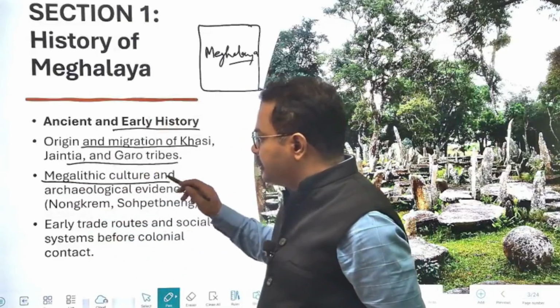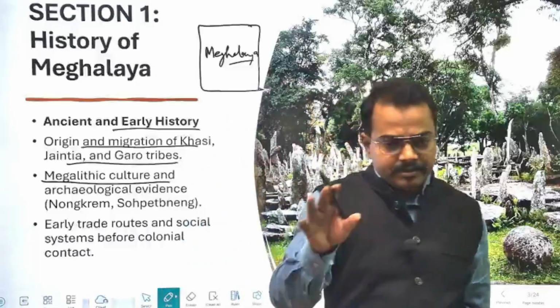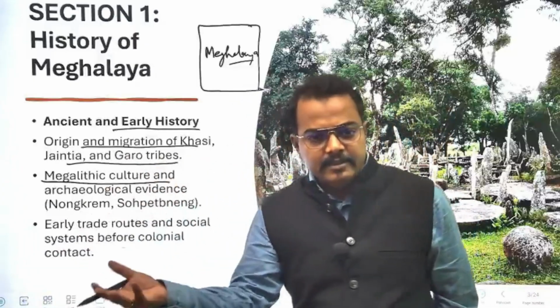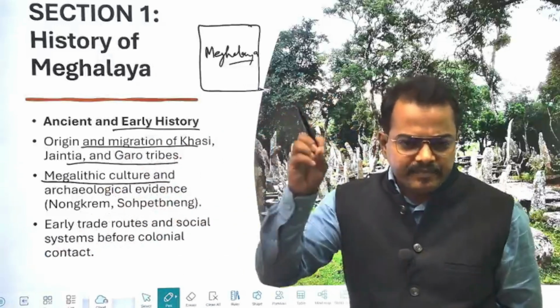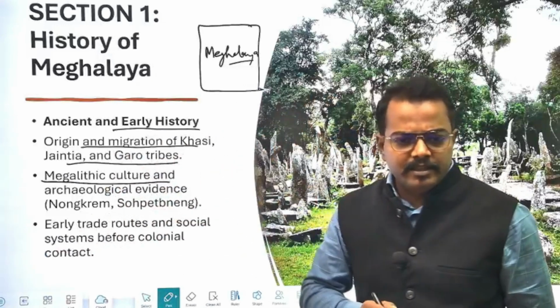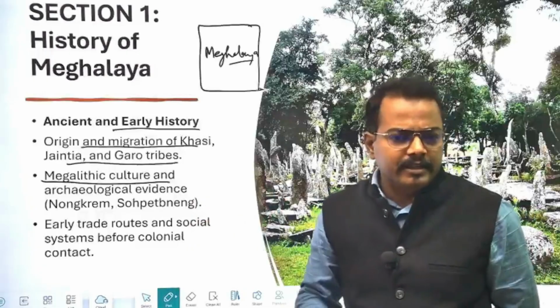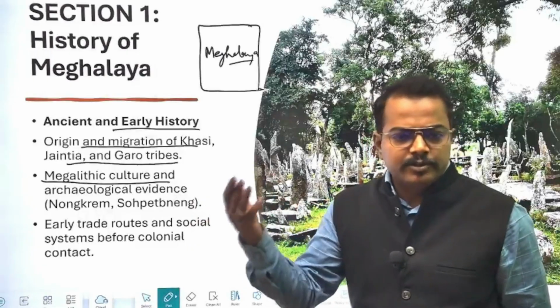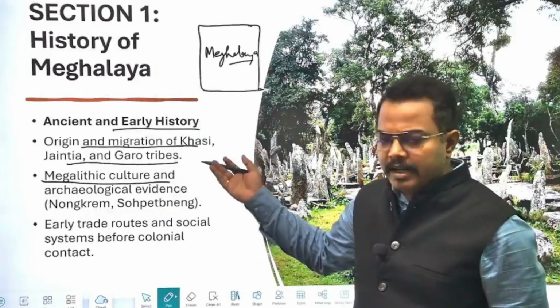Then there were other cultures. Megalithic cultures are present in the state of Meghalaya. There are certain evidences. What are those sites? What are the evidences found by the historians? And what sort of historical, political, social, economic history is associated with these findings? You will have to understand that.